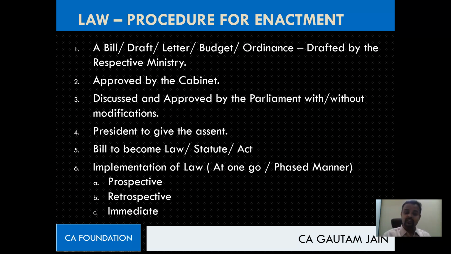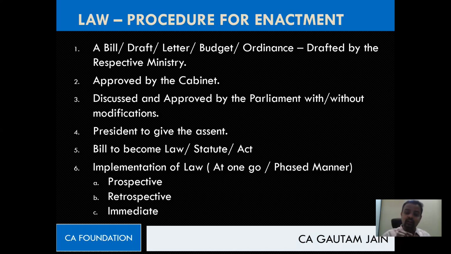So just imagine, don't you think it will be a hardship on the farmers? Don't you think it will be a hardship on the agriculturists who have taken their decision on the basis of agricultural income being exempt from tax? So can they do this? No. That's what I was telling you, that retrospective implementation, retrospective amendment cannot be done generally or every time.